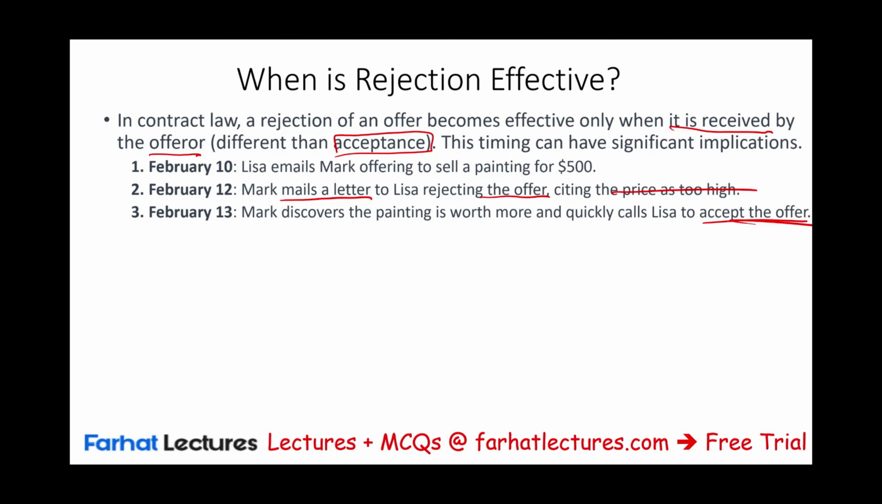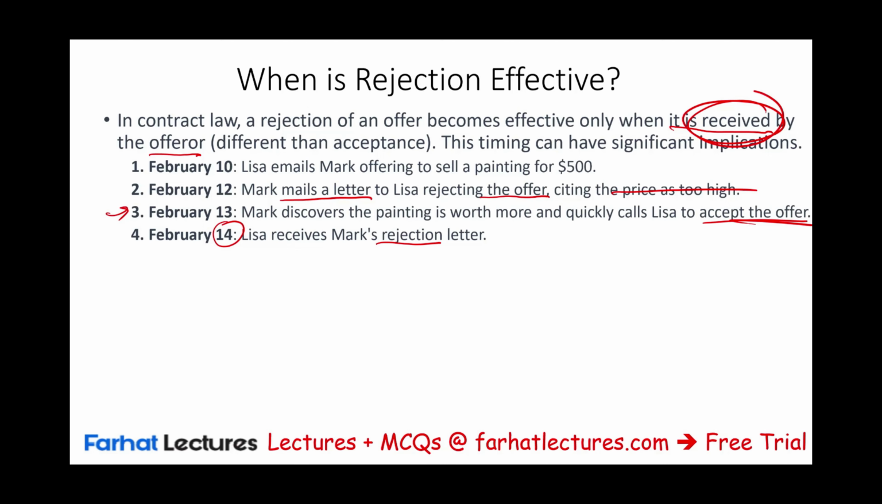So notice, he mailed the letter on February 12th. Now, Lisa did not receive the rejection letter until the 14th. Guess what? That letter that Mark sends, it's no longer valid. What's valid now is the acceptance, because the rejection is effective when it's received.